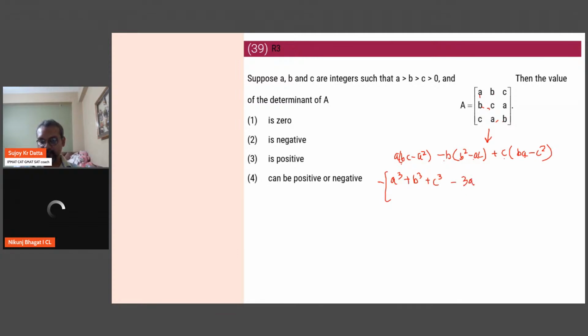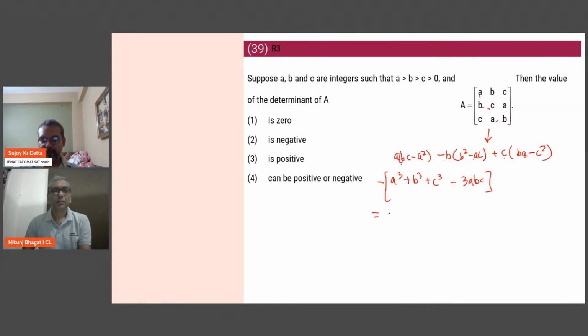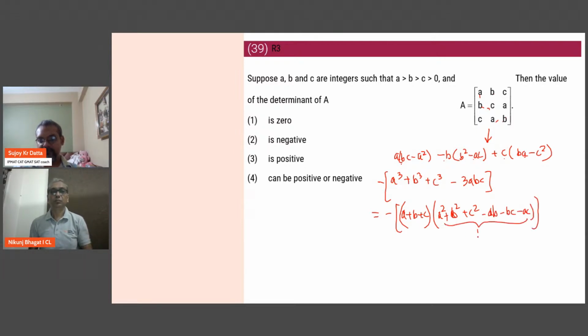So minus 3abc. Now you know this can be factorized as a plus b plus c times a squared plus b squared plus c squared minus ab minus bc minus ac. This can be actually factorized again as half of a minus b squared, b minus c squared, and c minus a squared.